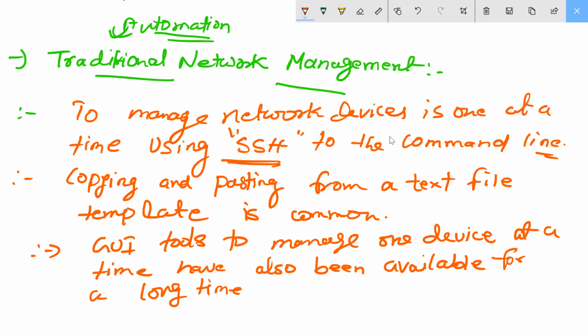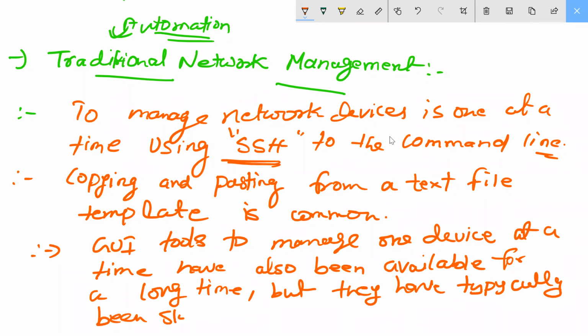But they have typically been slow and inefficient.